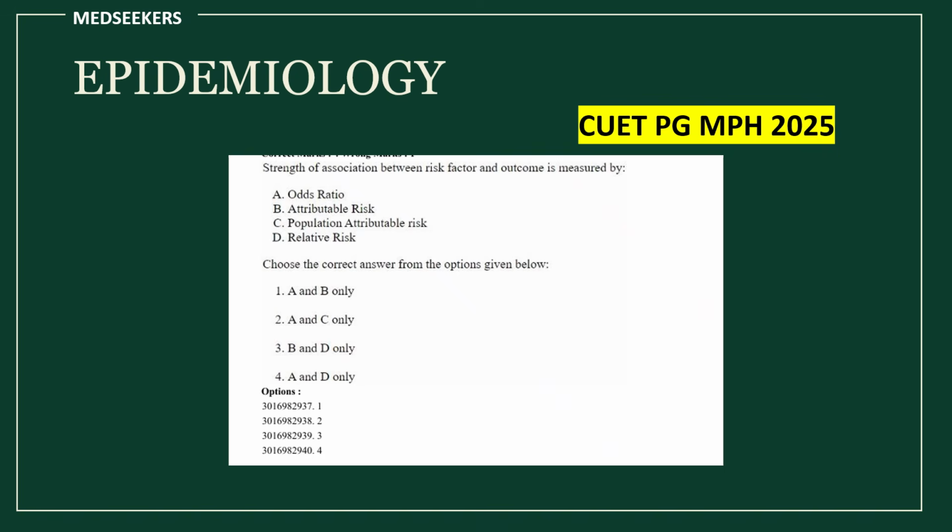So the next question is also from 2025, from study designs. Here they have asked: strength of association between risk factor and outcome is measured by. Please comment your answer. Everyone who is watching this video, if you have studied study designs properly, you can really answer this question.